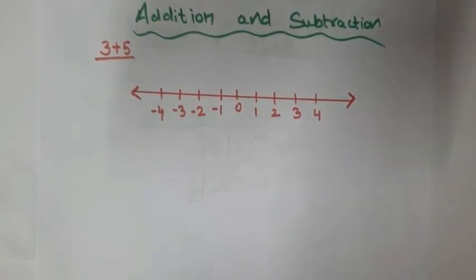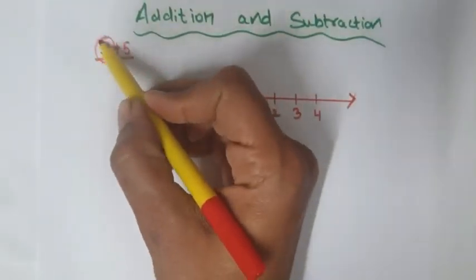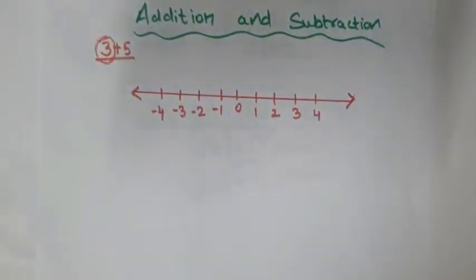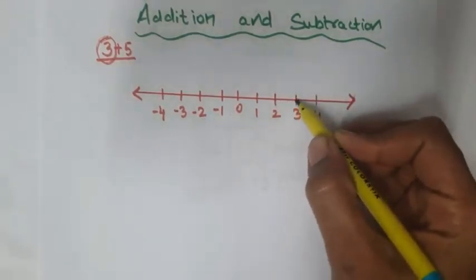So first step is start with the first integer. Now what is the first integer? That is 3. So label here, mark the point 3.